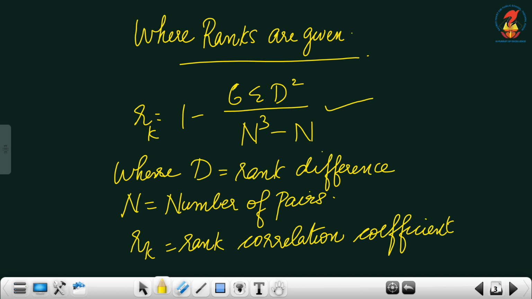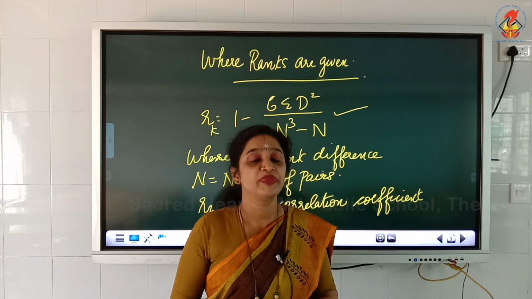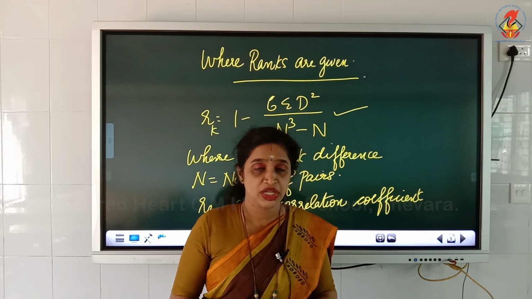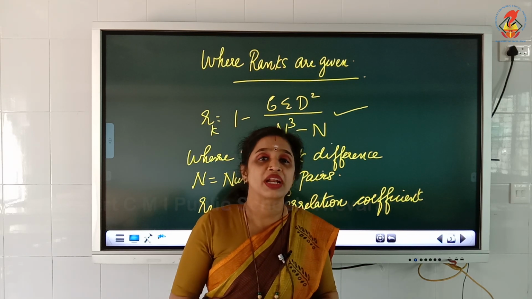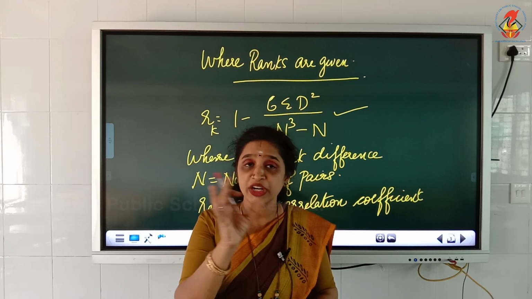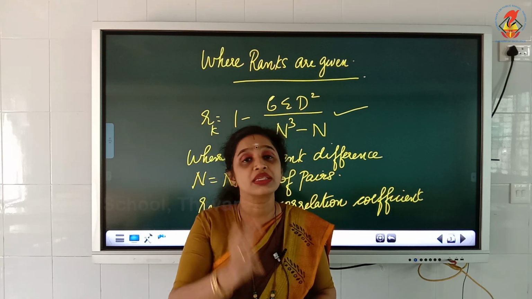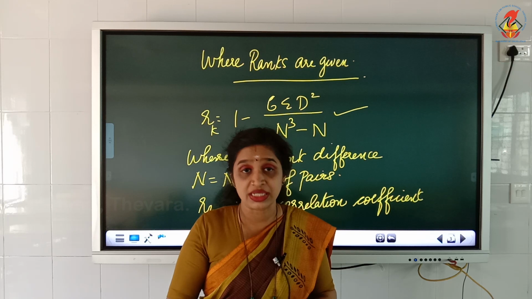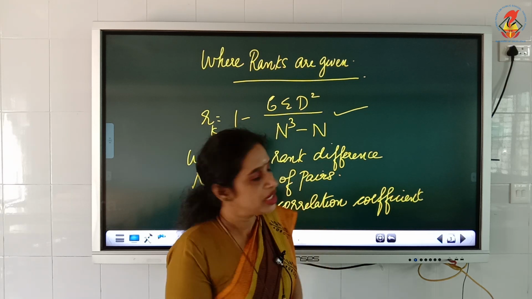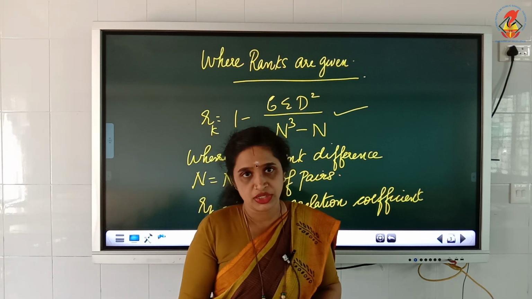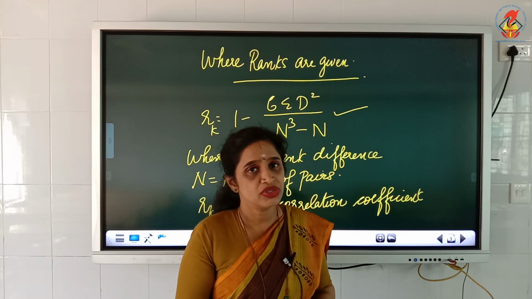If there are two judges judging a music competition, they will be giving different ranks to the participants. The difference between the ranks given by the judges is known as D. Sigma is the total.